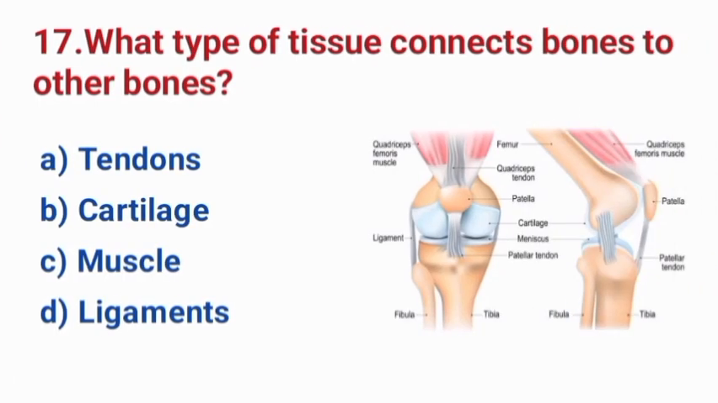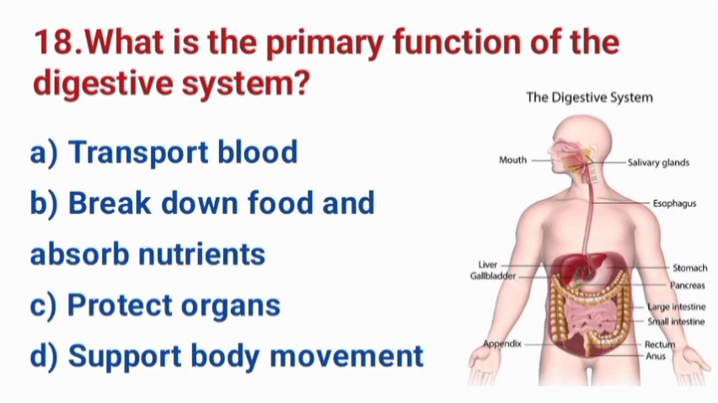Question number 17. What type of tissue connects bones to other bones? A. Tendons. B. Cartilage. C. Muscle. D. Ligaments. The correct answer is option D. Ligaments.